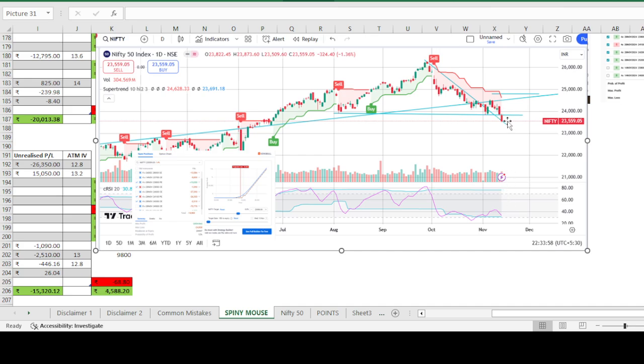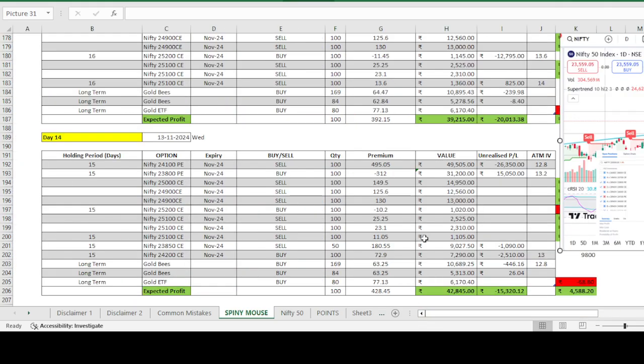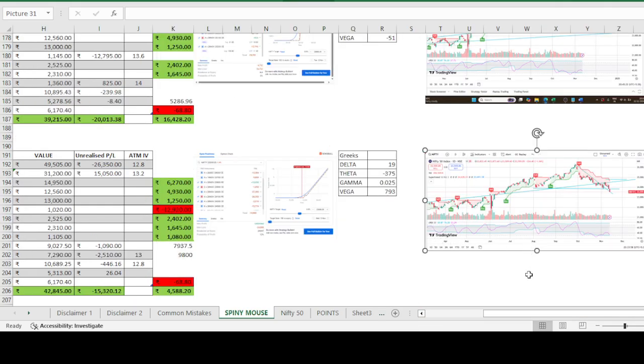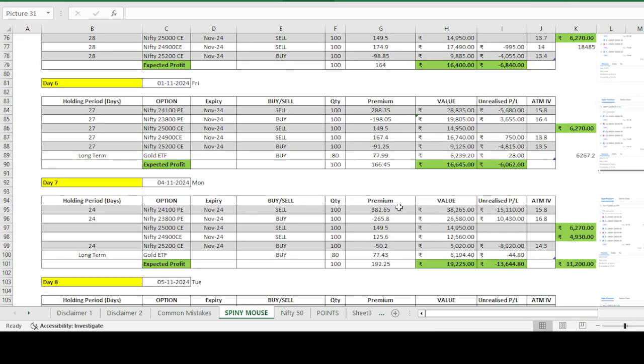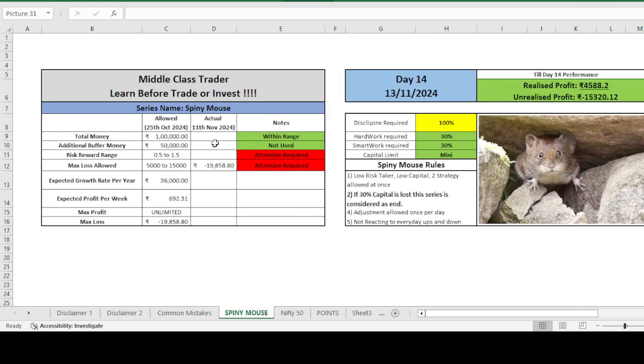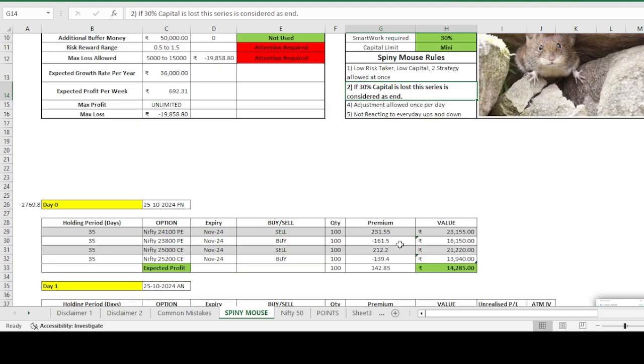But now what we did is we are trying to minimize the loss which we are about to get, because we are following a no-loss-avoidance strategy. We are following like 1:1 or 1.5 something. So 15,000 if we get, if not, minus 15,000 we will get. Such a strategy only. Because of that we are about to lose our capital, and we know that if we lose 30% of capital the series will fail. So we'll try our best not to lose our capital. Let's see what will happen.